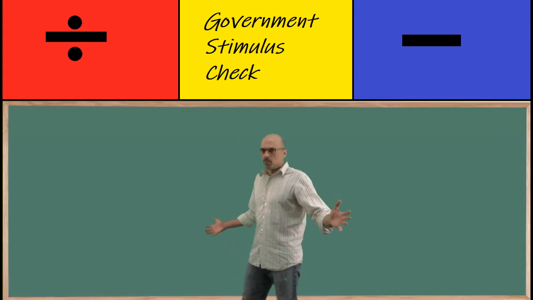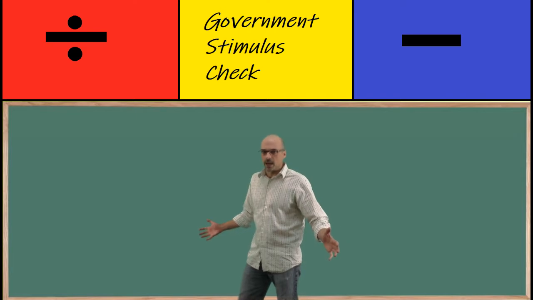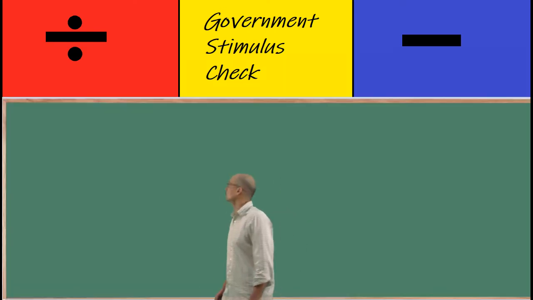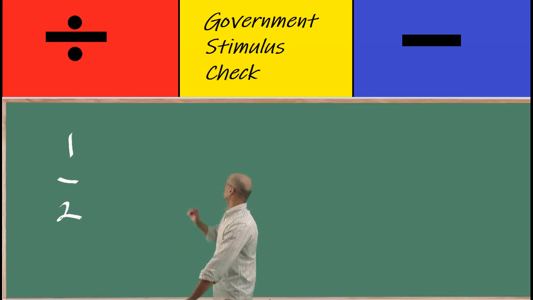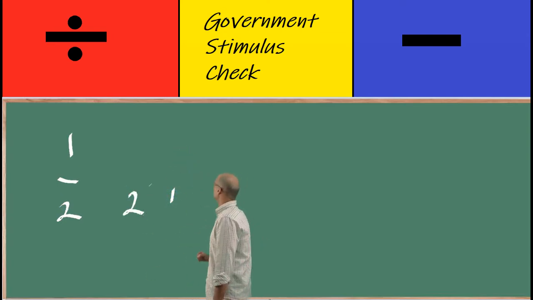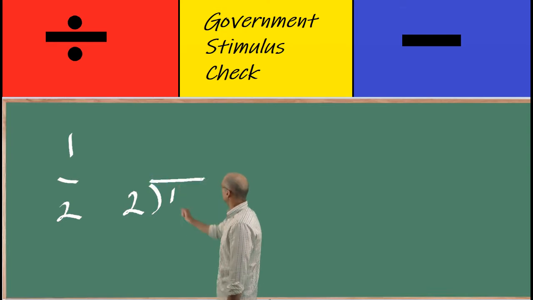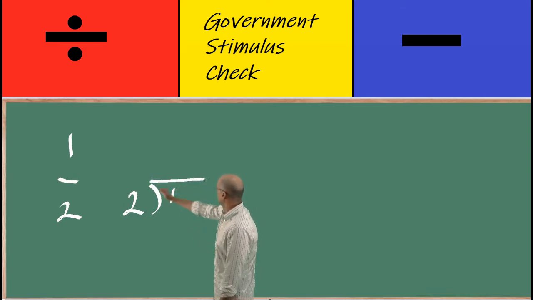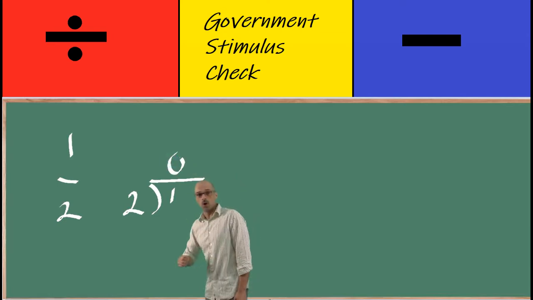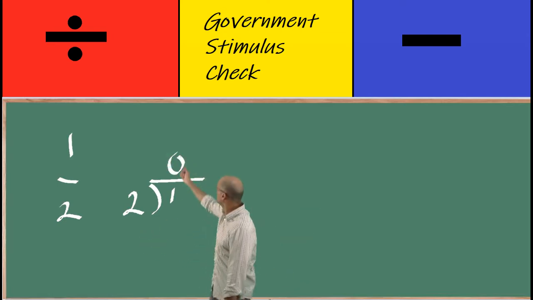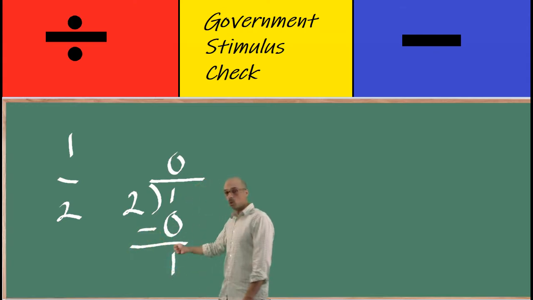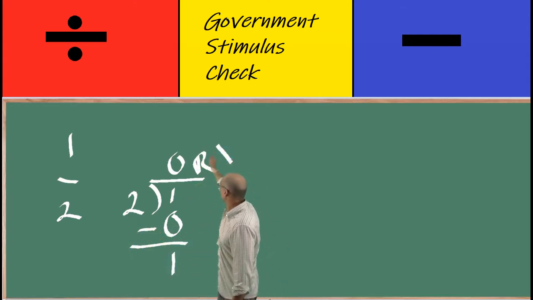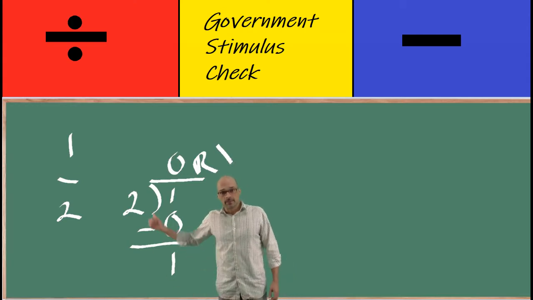Let's just take a look at a simple problem. Let's just see if we can divide 1 by 2. 1 divided by 2. Dividend, divisor, close parentheses, vinculum. 2 goes into 1 0 times. 0. Subtract. 1. Remainder 1. 0, remainder 1. That's how you were told to do it.